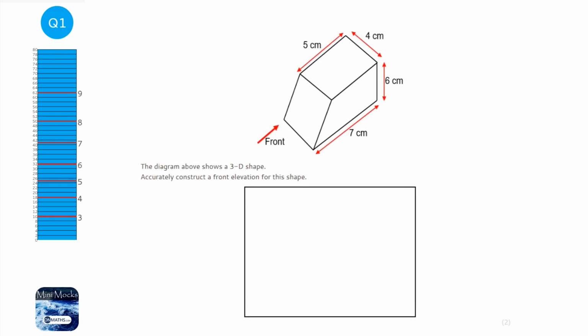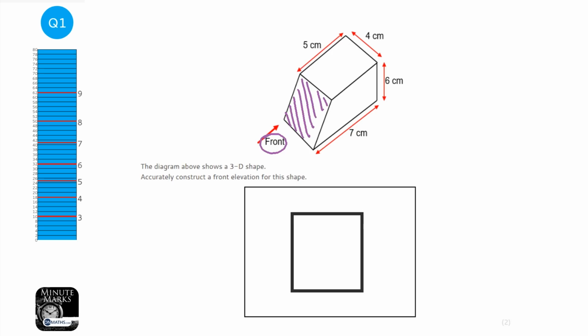Okay, so we're asked to do a front elevation in this shape. Now, it's important to realise with front elevations or side elevations or even plans, you don't do any 3D, you literally draw it in 2D. If you try and do any 3D diagonal lines, you'll instantly lose marks, because when you're asked to do an elevation, it means you're directly straight onto that shape, so you won't see any 3D sort of lines coming off it. So when we're standing where the arrow is with the front, all we can see is this bit here. That's the only thing we can see. So it will look like this.